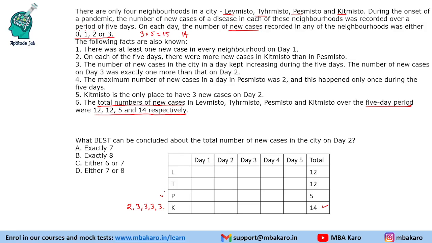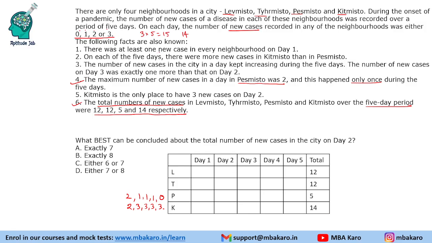Similarly, if you look at P, there is one piece of information given that the maximum number of new cases in P was 2, and this happened only once. So it had 2 cases on one of the days. Now it cannot have 2 cases on another such day. It has to have 3 more cases, total 5 cases, and on one of the days it will have 0 cases. So for these two localities, we can get the number of cases on each of the days, but not the order as of now. Now let us see the other information.